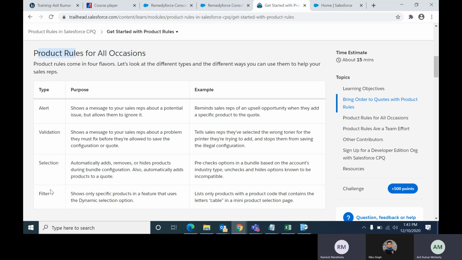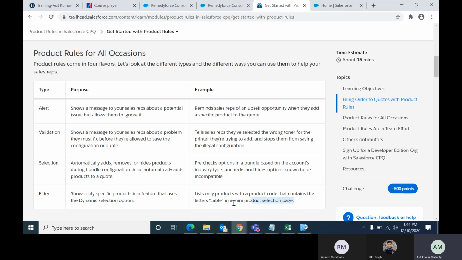Without changing the existing configuration, you can't add one more item to that bundle. If you are doing that kind of thing, that is called a dynamic filter. That means it is not static, it is dynamic. Based on the requirement it will change. Whenever new products are launched, they will automatically display to the sales rep for that bundle, and they can select those items. So that time you can use the filter product rule.